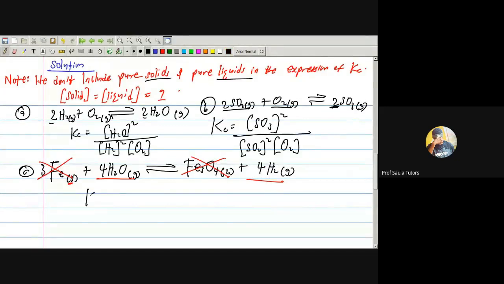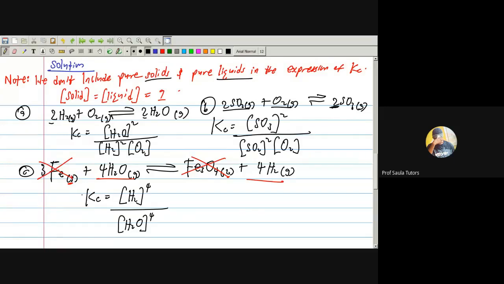Now let's go. I have Kc equal to my product, H2, to the power of 4, over my reactant, H2O, to the power of 4. This bracket, you see this square bracket I'm making use of, is very important. We use it for concentration. So that is how we write the equilibrium constant.